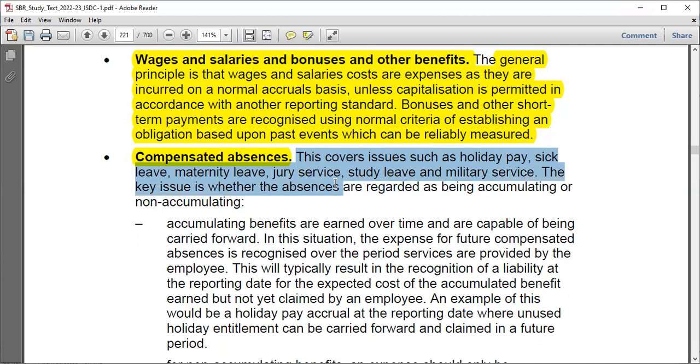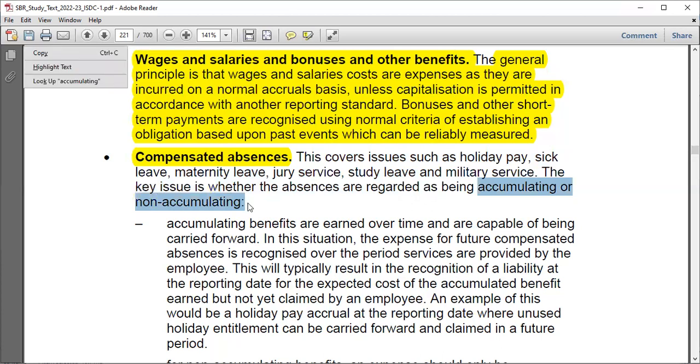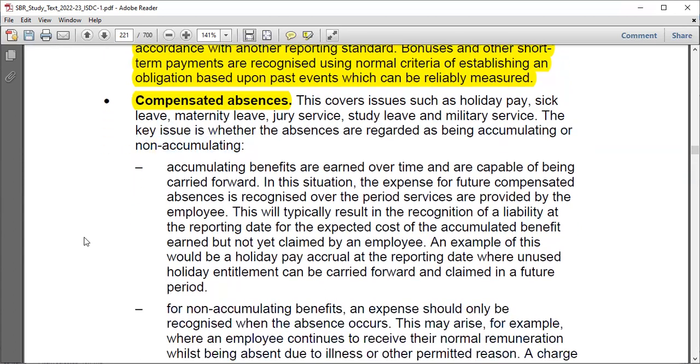And the key issue is whether the absences are regarded as accumulating or non-accumulating, right? There are things which, if you did not take them in time, it will cost you. You won't have anyone to blame. If they are non-accumulating, it will just be up to your own destiny.